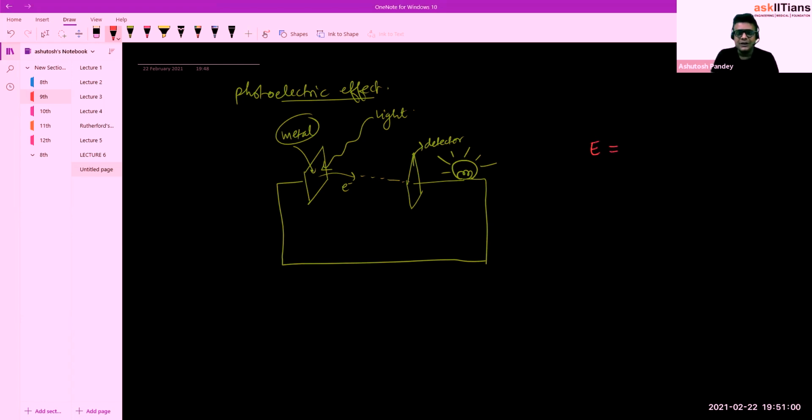See, it looked like light is a wave, coming continuously like a river of water flowing continuously. But he proposed that no, light is actually packets. Light is like energy packets.